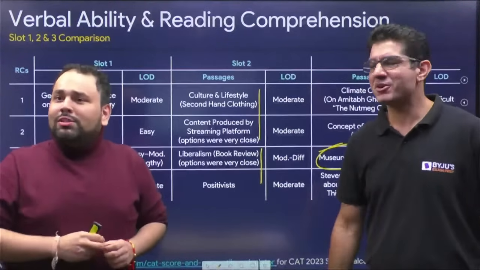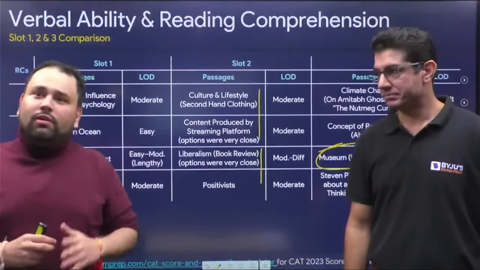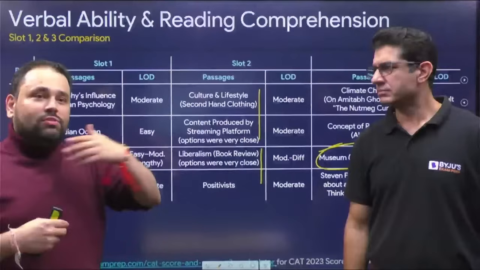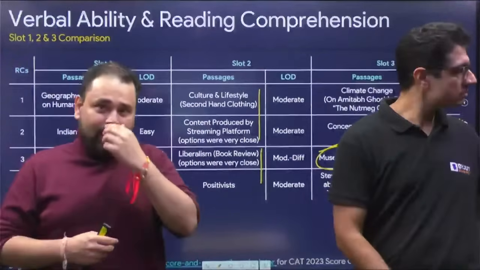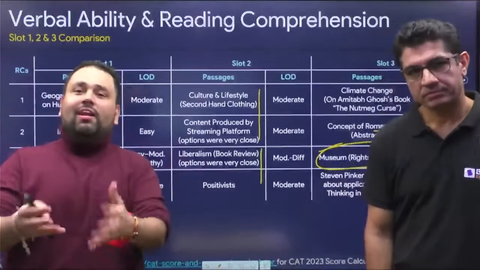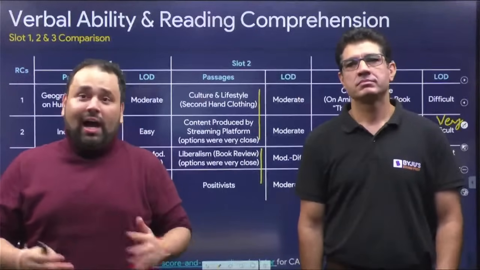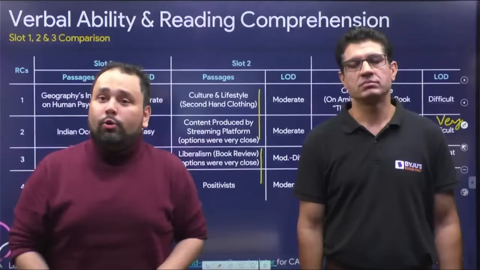So I would say slot 3 VARC was difficult for sure. In fact, Gaurav sir's here, Tarun sir's here, I am there. We felt 2 sets in DILR were doable actually in slot 3. But in RC, I did not see 2 RCs as categorically doable.